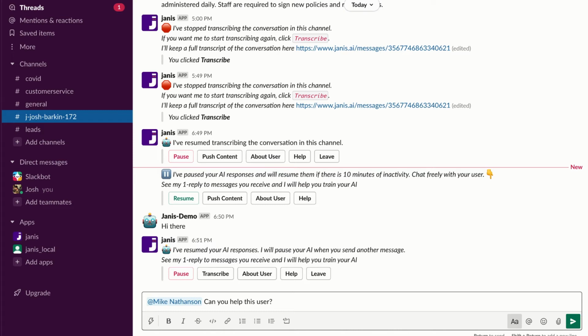So in this case, if I'm chatting with a user on Facebook, I might mention someone else in my workspace and say, can you help them? The end user won't see that, just this person, and so we can have side conversations to help the user solve problems and do that collaboratively.